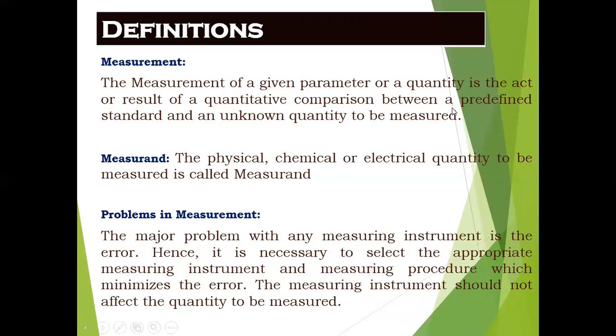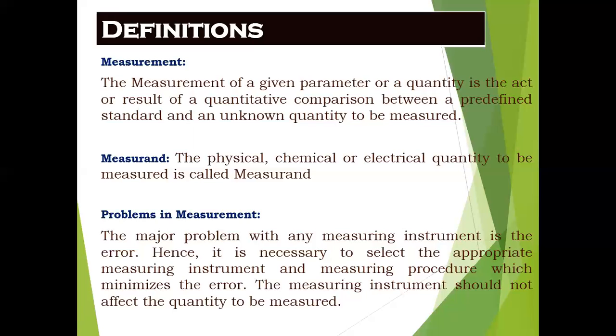The first quantity is the predefined standard value. Predefined standard value means if you have any instrument, it should have a standard value predefined. That is the true value. The second is an unknown quantity to be measured.